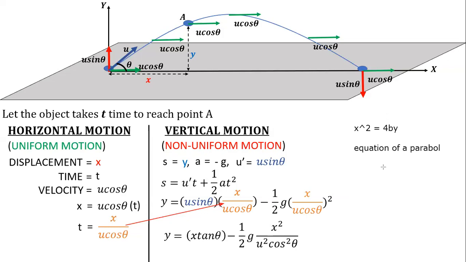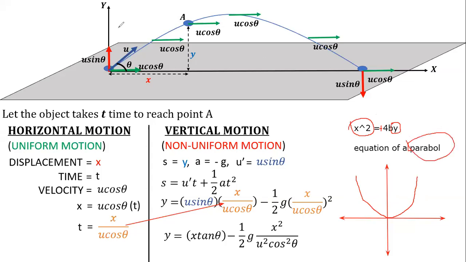Diagrammatically, this parabola will look like this structure. The parabola is facing towards positive y because over here it is plus. So whenever you have one variable quadratic and one variable linear, it is the equation of a parabola. So don't say the spelling is wrong or anything.